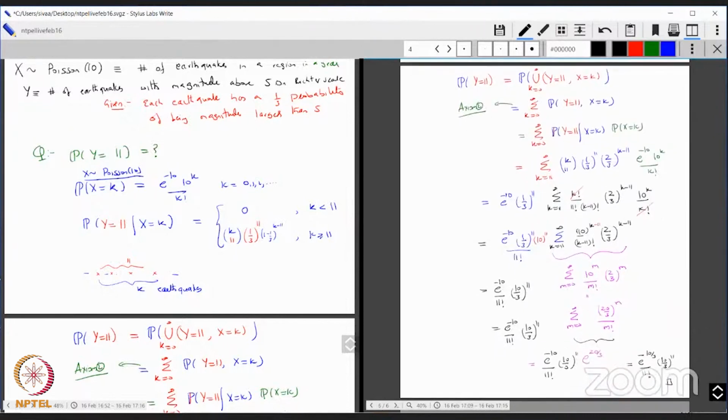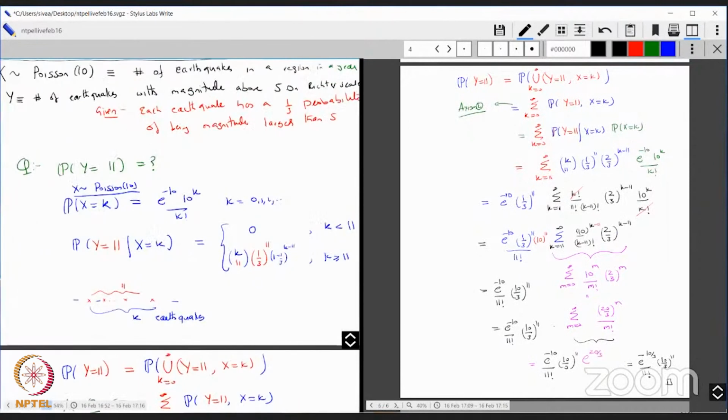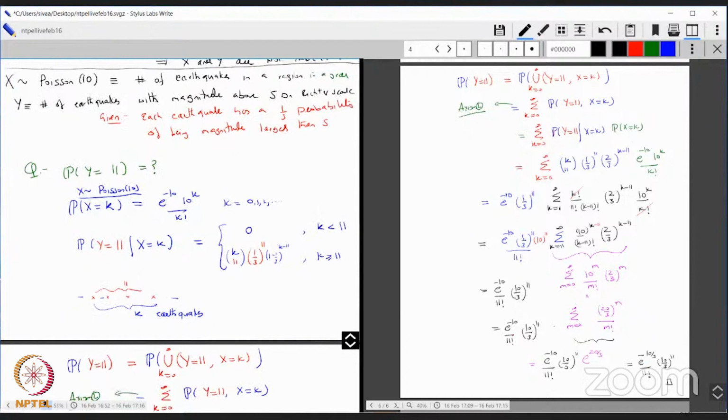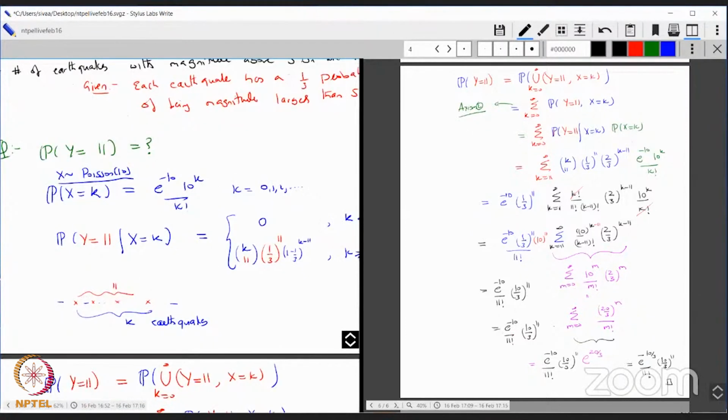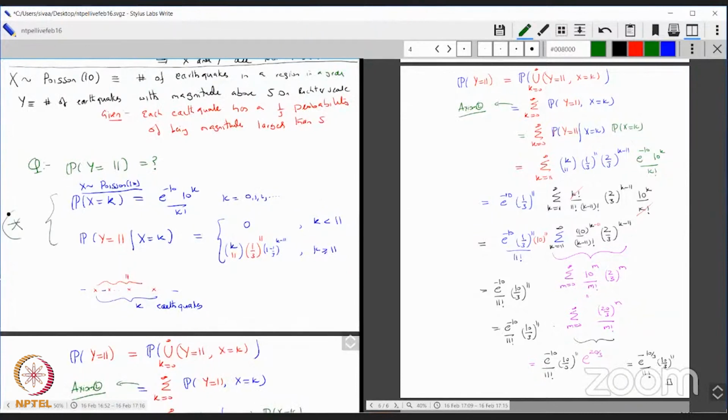The calculation for Y equal to 11 is a little bit tricky, a little bit subtle, because you only know conditional information. You only know this part of the problem. This is all you know, and from this star you have to understand the problem.